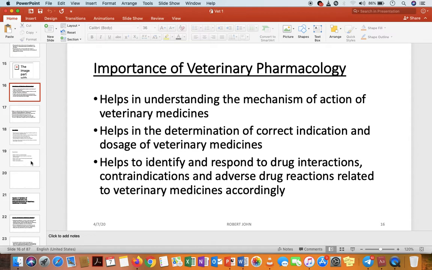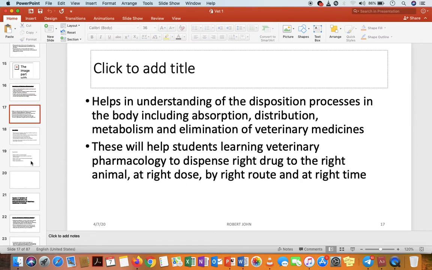It also helps to identify and respond to drug interactions, contraindications, and adverse drug reactions related to veterinary medicine. So we are going to know these ADRs, contraindications, and interactions of veterinary medicine, and then we can deal with them accordingly.